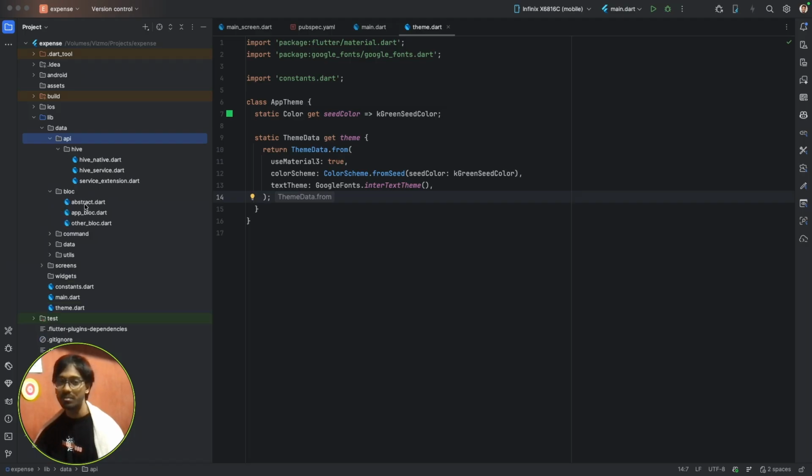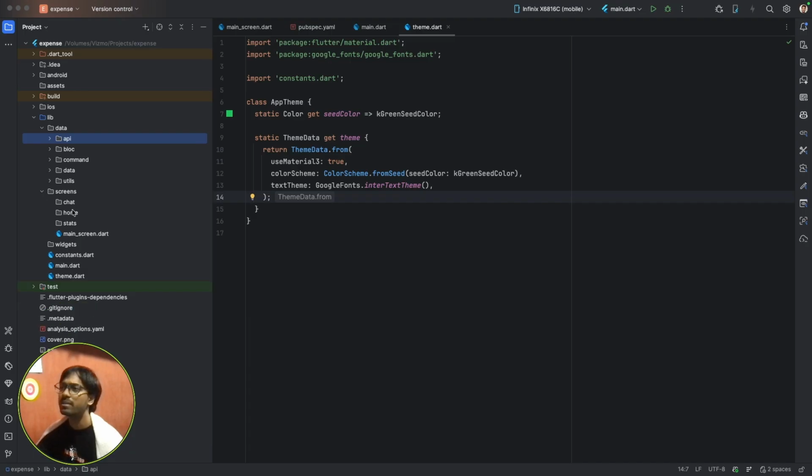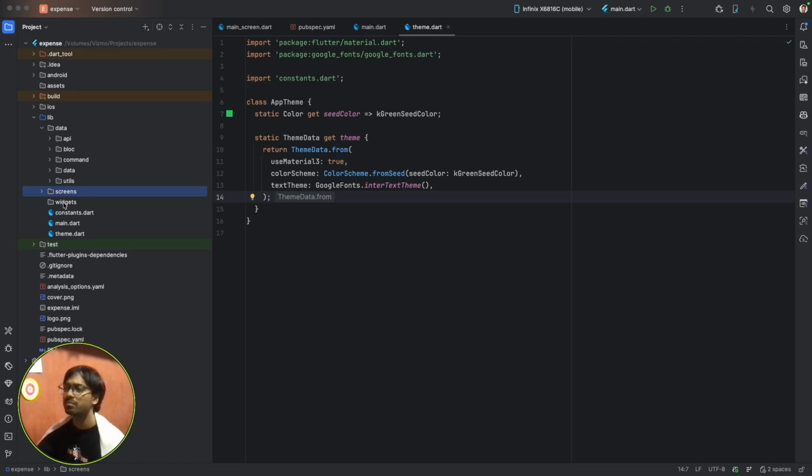I have bloc, which is basically the brain of the app. And then we have commands. Commands are basically user actions. So each user action will have its own command. Then we have our data models, utility, and screens. For now we'll have three screens: home, stats, and chat. Chat is the screen for entering expenses. Then there's a widget folder here, and theme.